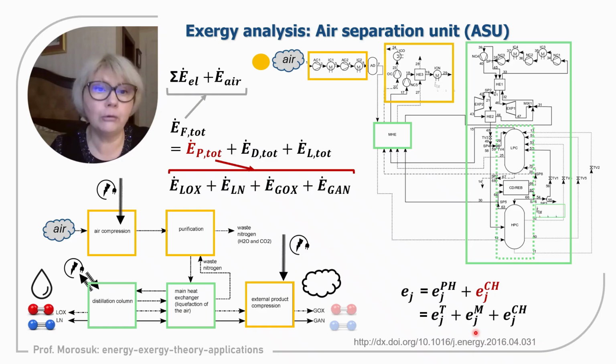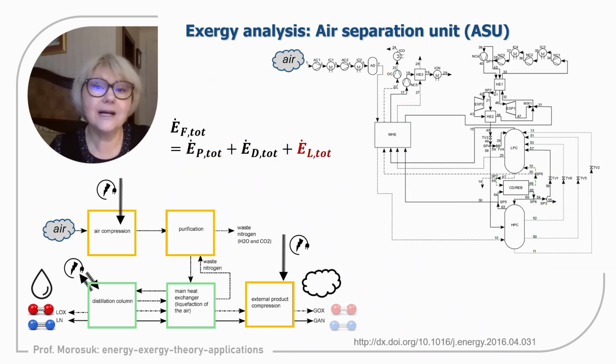So it is strongly recommended to divide physical exergy into thermal and mechanical parts. Yes, it will significantly increase complexity of calculations, but if we would like to proceed with proper evaluation of the system, we need to consider all three contributors to exergy stream: thermal, mechanical, and chemical.